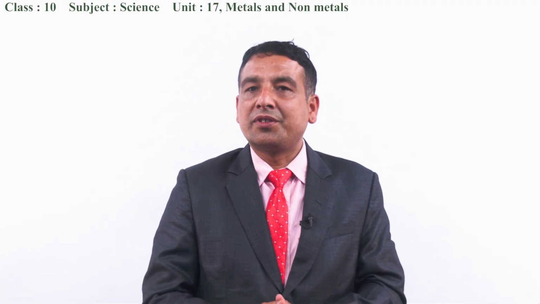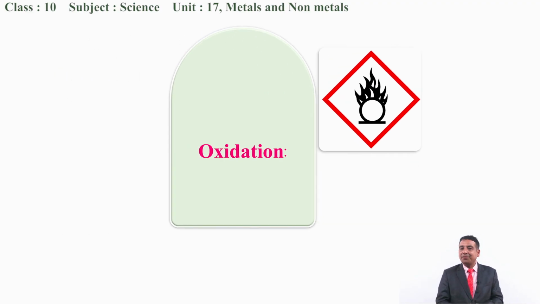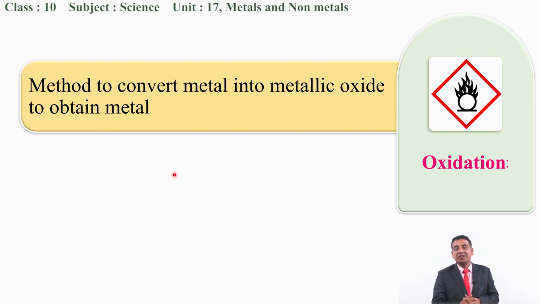So these are all about the concentration. Next we are talking about the next step, that is oxidation. In fact, what is oxidation? I think in grade 9 you have already used the term oxidation, in which you had learnt that the addition of oxygen to any metals or any substances or any other elements is called oxidation. In this metallurgical process also oxidation is important, because when we convert metals into metallic oxides to obtain the metal, this process is called oxidation.